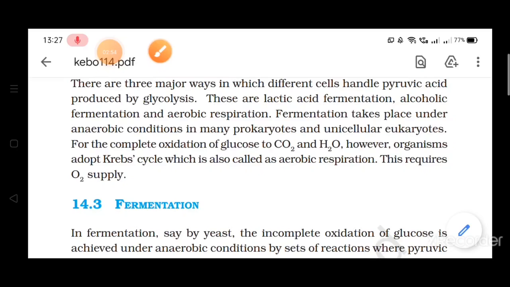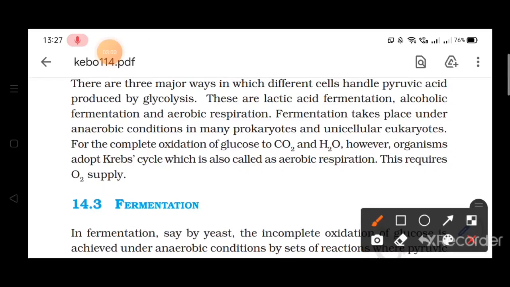Now what is fermentation? Fermentation is an anaerobic condition which takes place in the body of prokaryotes and unicellular eukaryotes, meaning the primitive organisms or the organisms with advanced cells, but they are unicellular. In these two kinds of organisms fermentation takes place, meaning anaerobic respiration takes place. And when we talk about aerobic respiration, it takes place in the higher organisms.